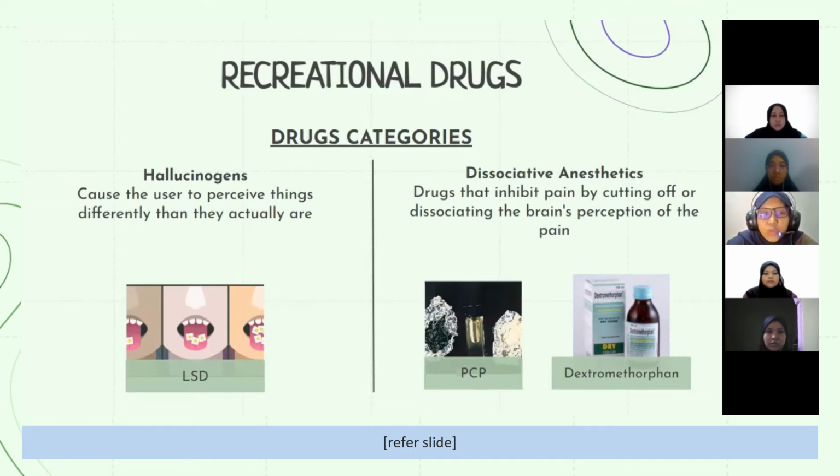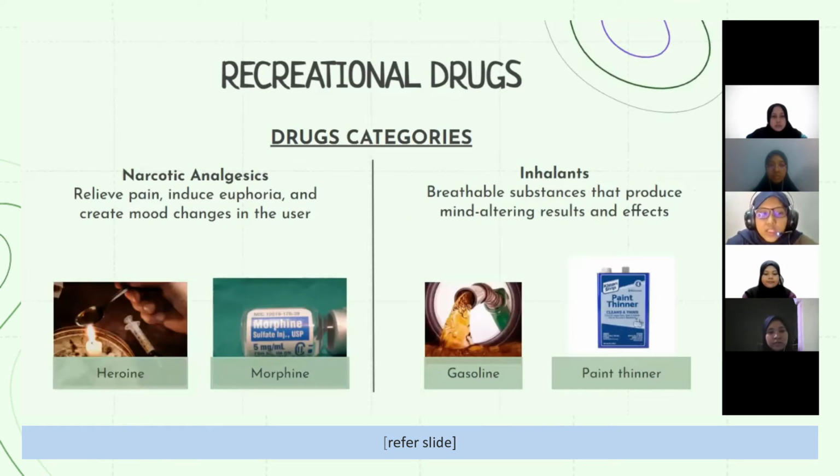And then we move to the dissociative anesthetic drugs, which inhibit pain by cutting off or dissociating the brain's perception of the pain. Examples are PCP and dextromethorphan. Next, we have narcotic analgesics, which help to relieve pain, induce euphoria, and also create mood changes in the user.